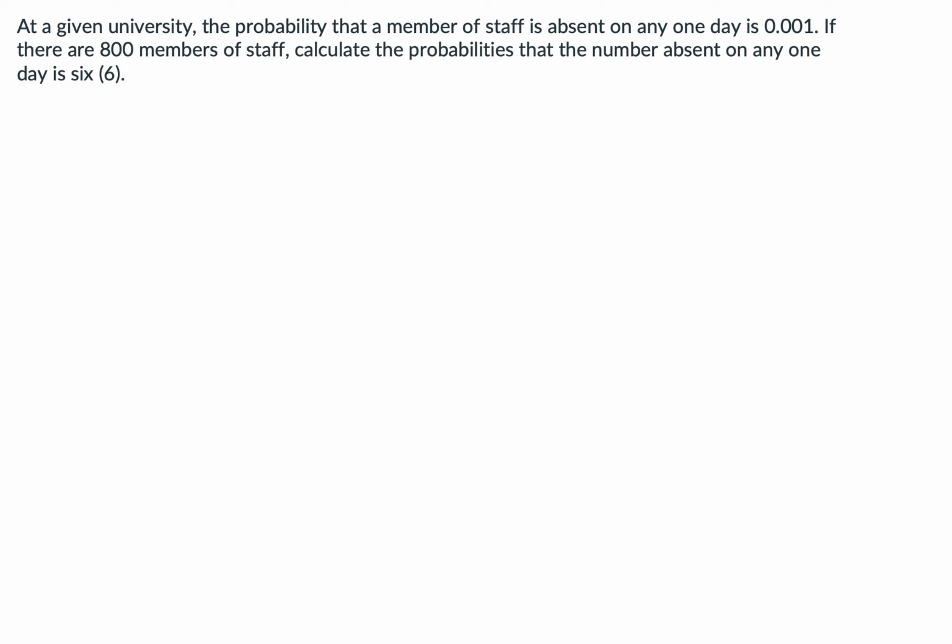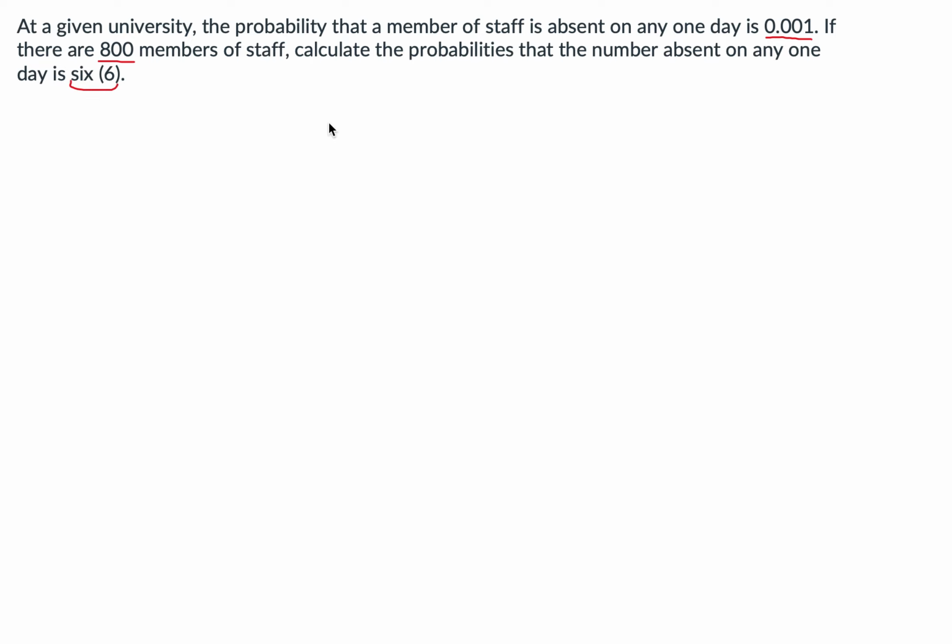We are in our last video, with some probability questions answered. So here's the question. At a given university, the probability that a member of staff is absent on any one day is 0.001, or shall we say 0.1%. If there are 800 members of staff, calculate the probability that the number absent on any one day is 6.